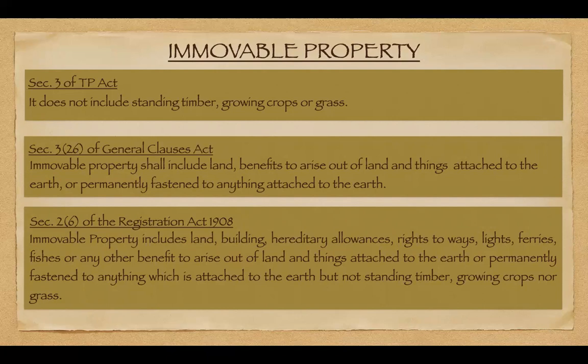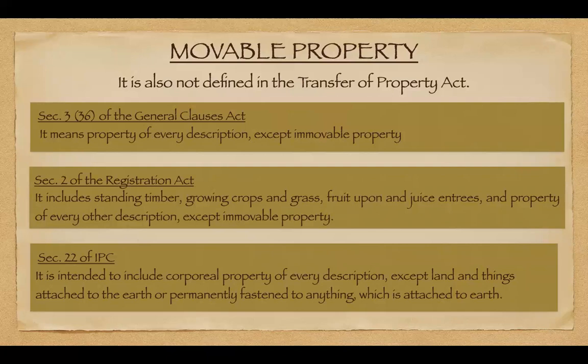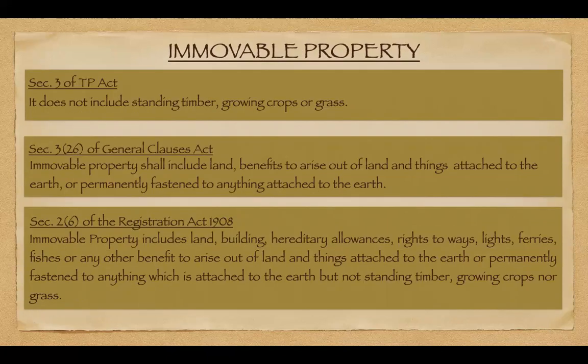It doesn't exhaustively define what is immovable property, but it just says what immovable property doesn't include. And as we read before, movable property includes standing timber, growing crops, and grass. Here, immovable property says that it doesn't include standing timber, growing crops, and grass.